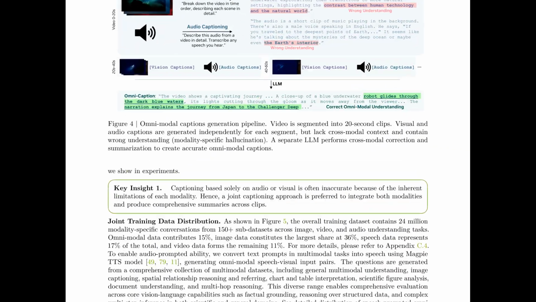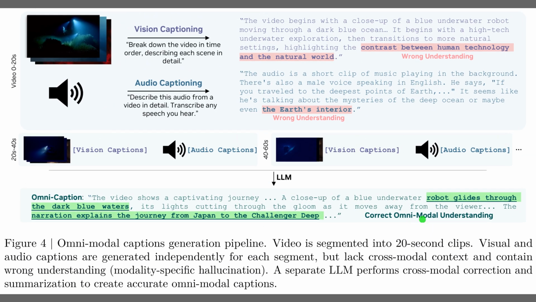Well, Figure 4 shows how the data engine fixes cross-modal mistakes, so captions reflect what the video and audio jointly convey. Modality-specific hallucination means a caption from only vision or only audio invents details because it lacks the other sense. The top row presents separate vision and audio captions for short clips, which disagree and drift from the truth. The green block below is the corrected Omni caption produced by a language model that fuses both streams.